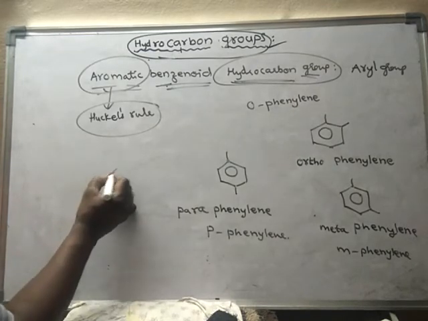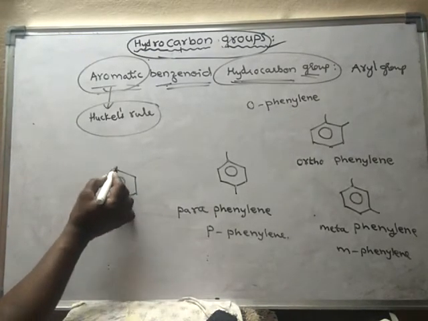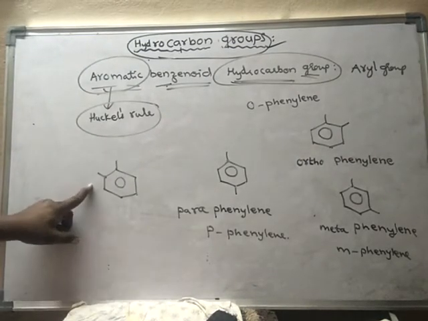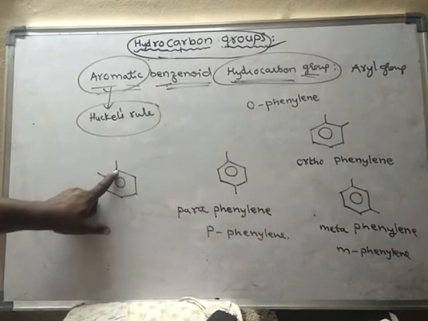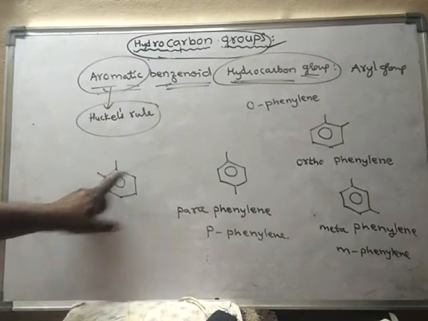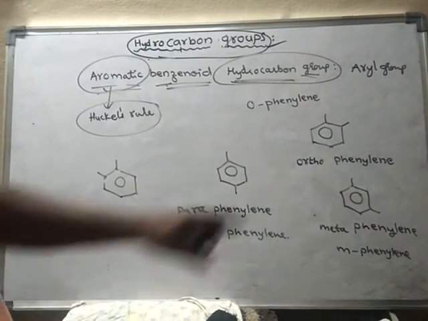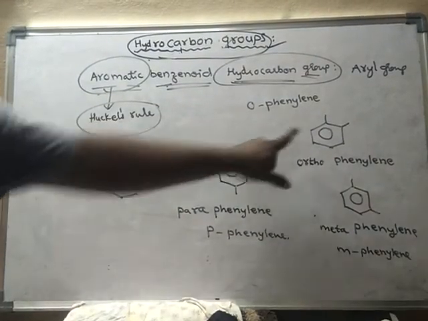Suppose I remove one hydrogen from this one and one other hydrogen from this one, what is the name of this one? Again, this and this are both the same, because these two are adjacent carbons. So if you remove hydrogens from adjacent carbons, then this one and this one are both the same.